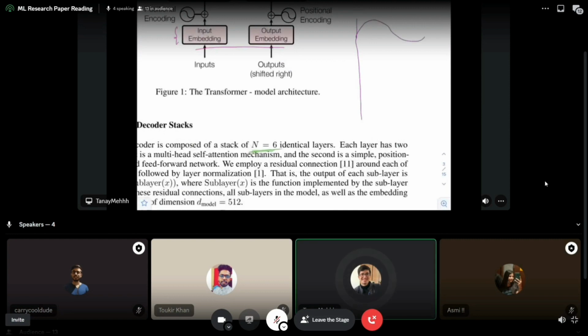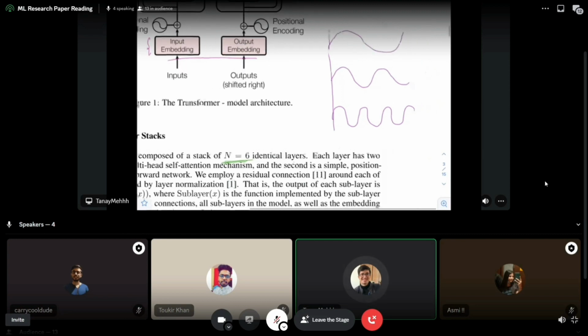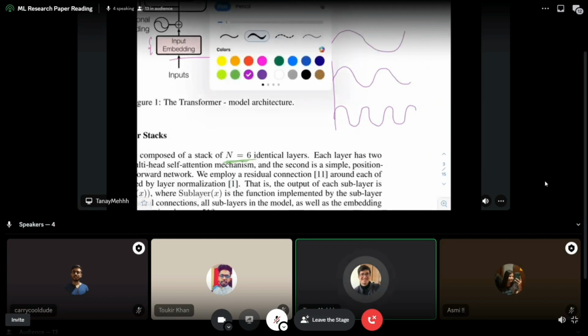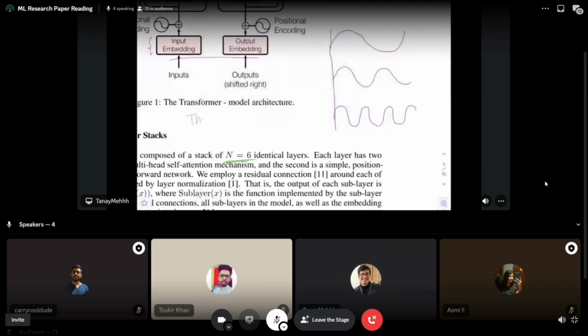So this is a sine wave, okay, and then we'll have another sine wave which is like this, जिसमें ज़्यादा crest and troughs हैं, and there is another sine wave जिसमें काफ़ी ज़्यादा crest and troughs हैं, right? So let's say I have some words, I have हमारा old example, which is "the cat is cute", right? So we assign a number to them through the input embedding part. So 0, 1, 2, 3.